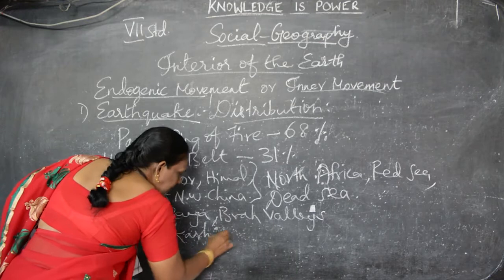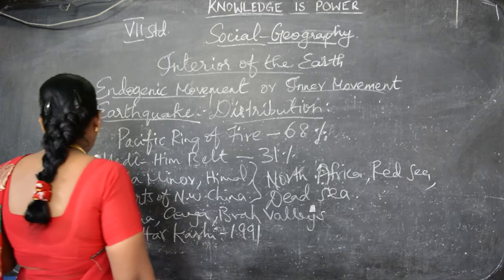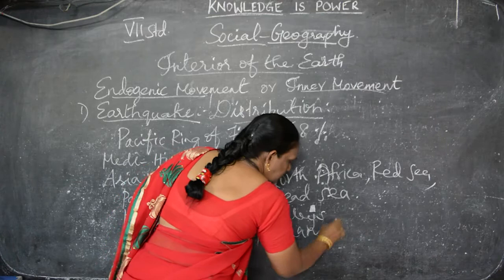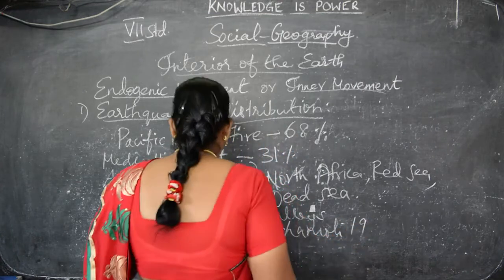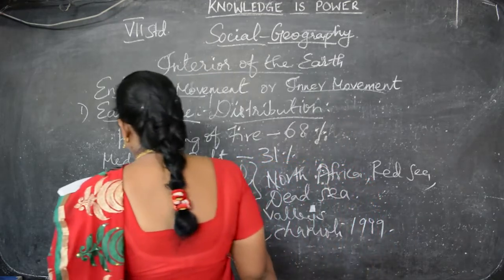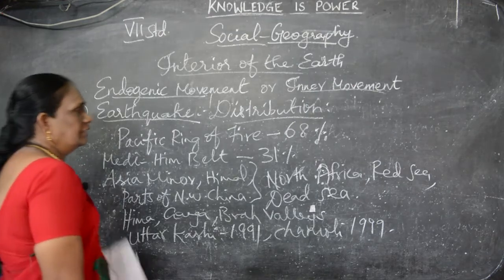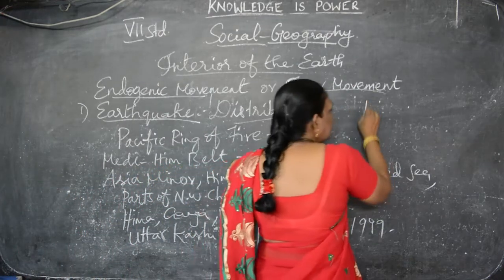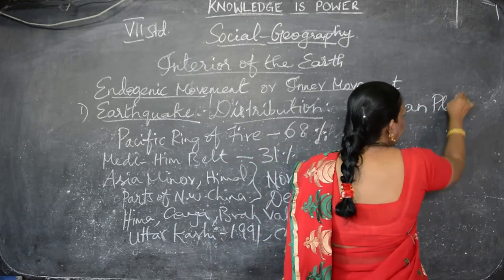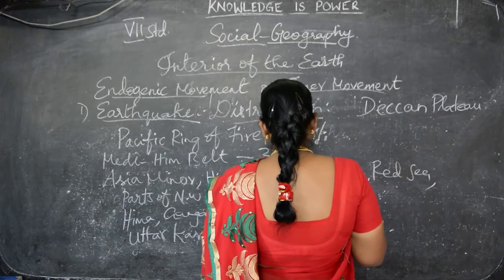In Uttarkashi in the year 1991 a great earthquake had happened, and in Chamoli in 1999. And the Deccan Plateau is actually an earthquake prone area only, understand.